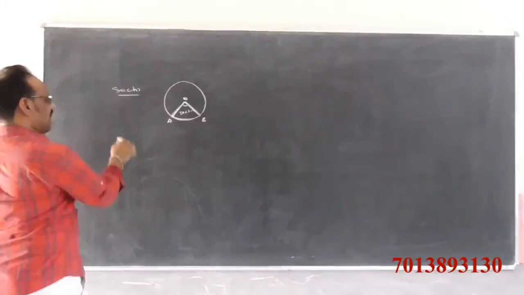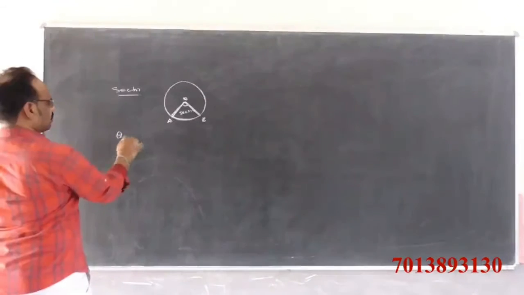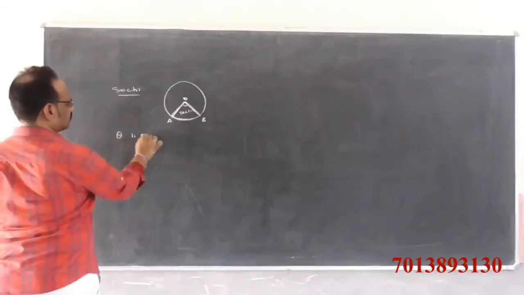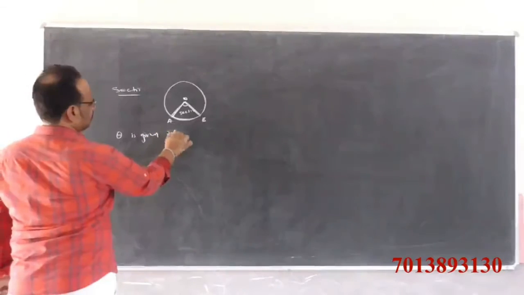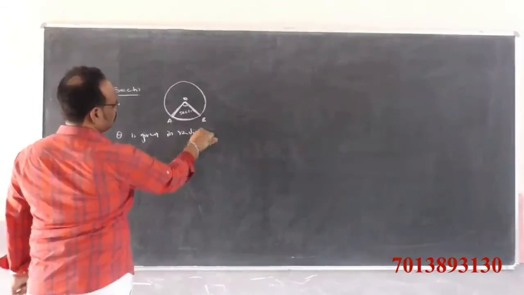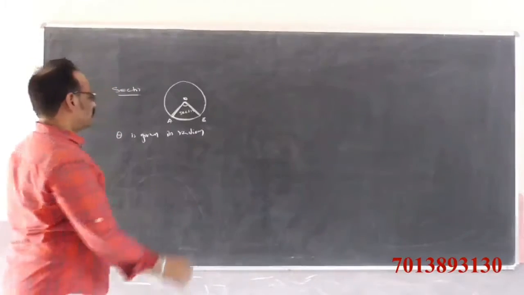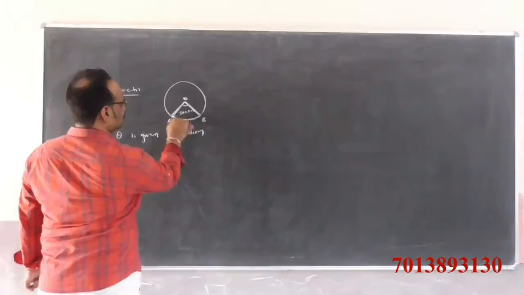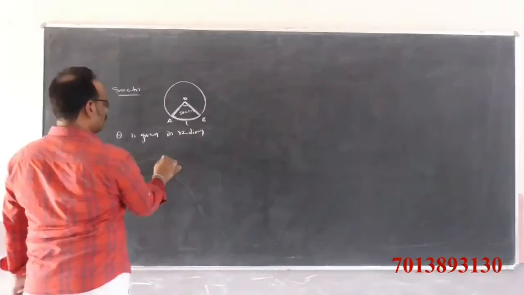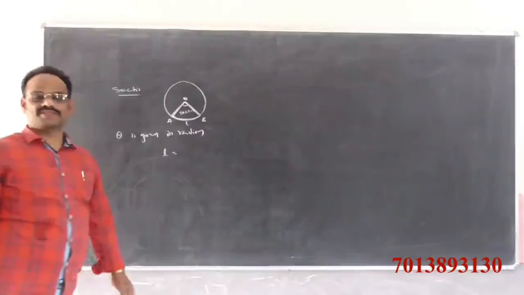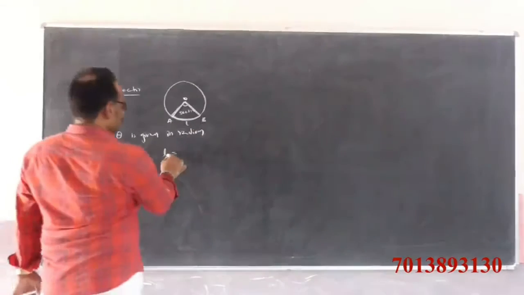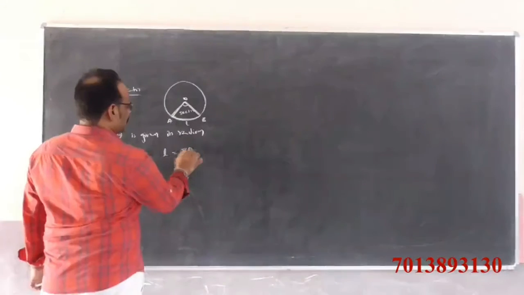If the angle theta is given in radians, how to find the length of the arc? The length of the arc is equal to r into theta.